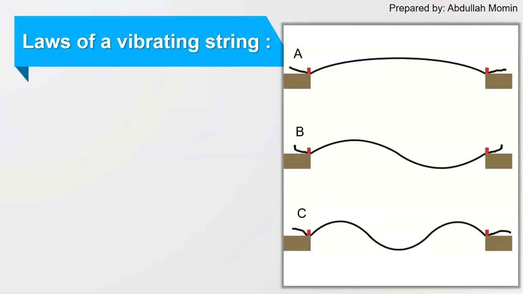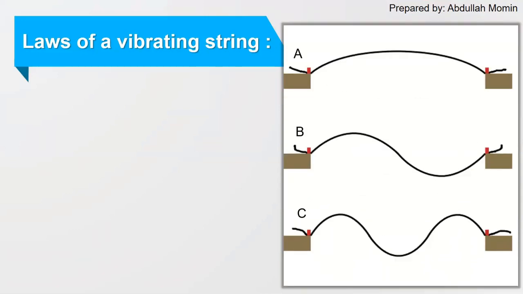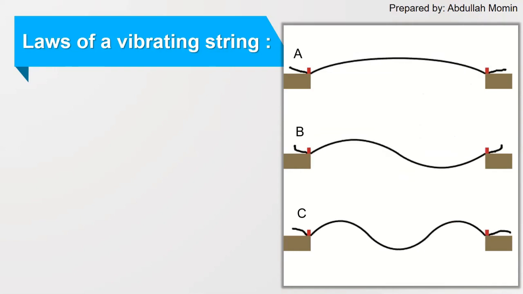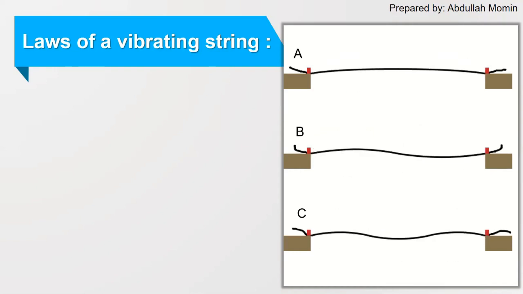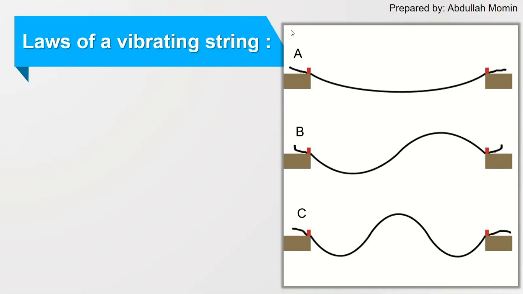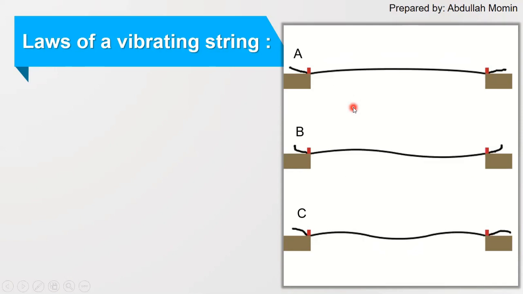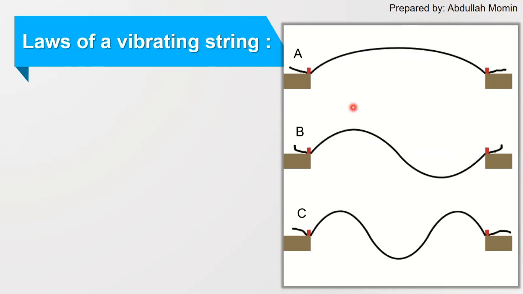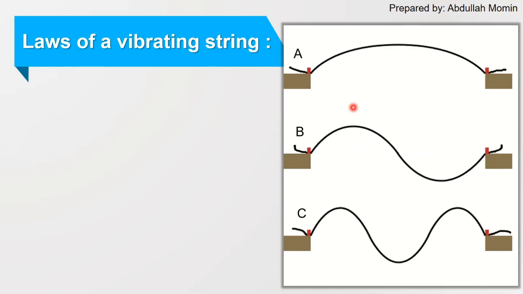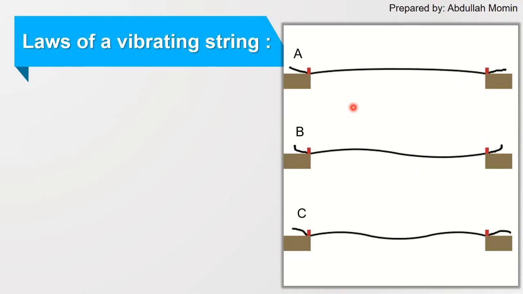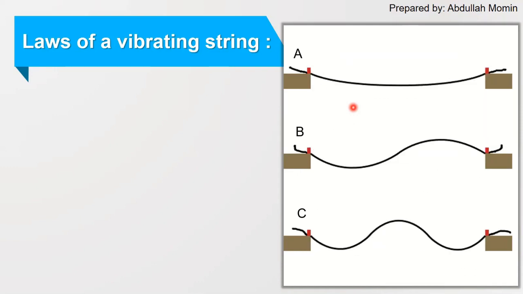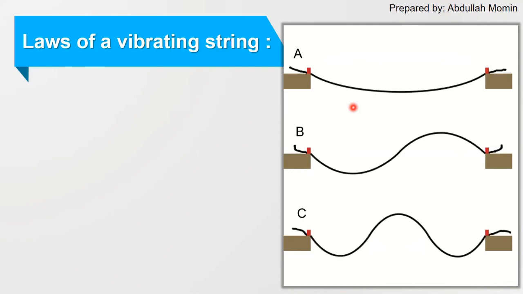In our previous video, we have seen the 3 modes of vibration of a string, and in first mode of vibration, which is shown here in diagram A, we have derived the equation of fundamental frequency of vibrating string. And if you didn't watch it yet, first go and watch the previous video, then come back here to watch this video.